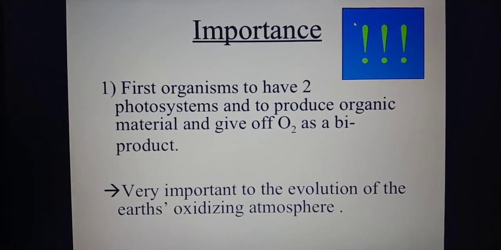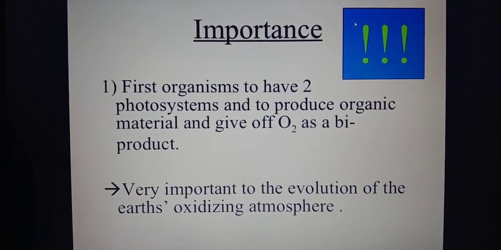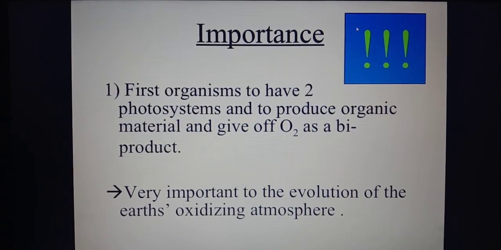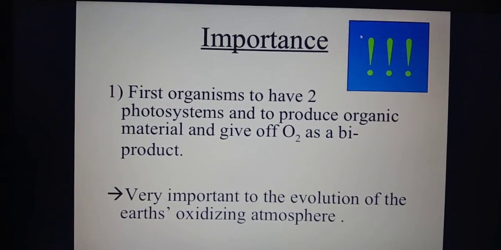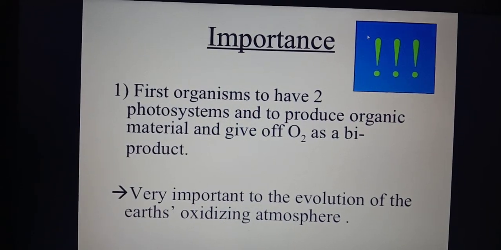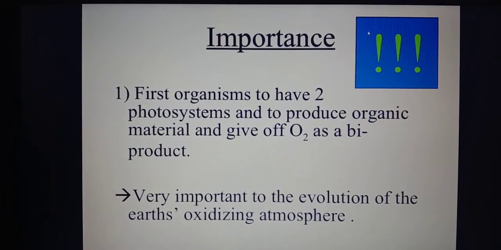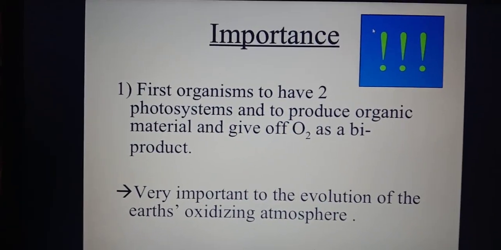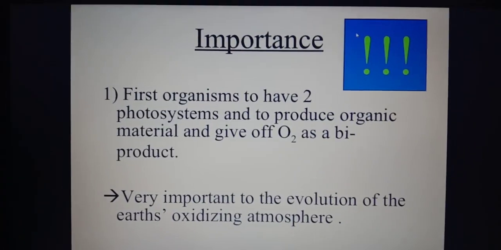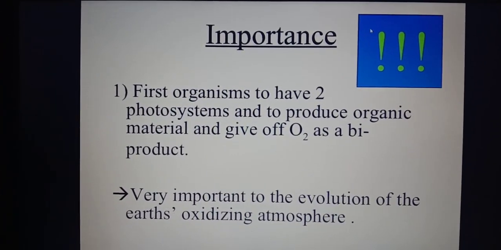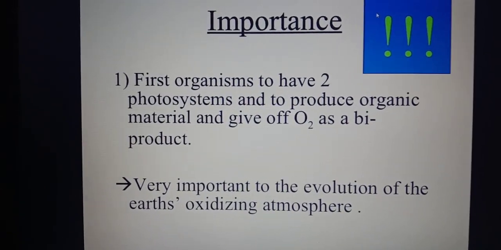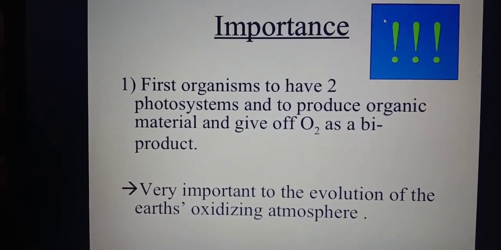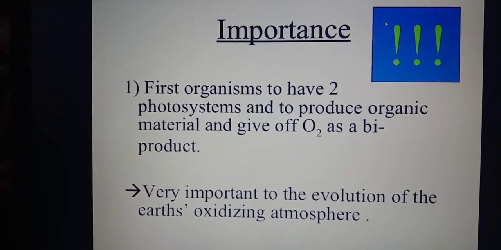What is the importance of the blue-green algae or the cyanobacteria? That is, they were the first organisms to have the photosystems, and they produced the organic material and gave off oxygen as the byproduct. That means simply that the cyanobacteria were the first plant-like organisms which produced organic food with the help of photosynthesis.